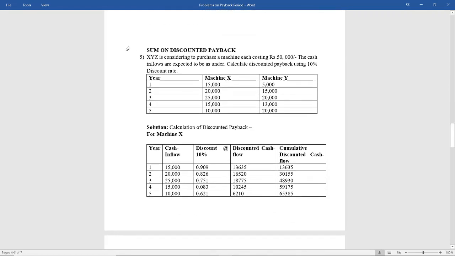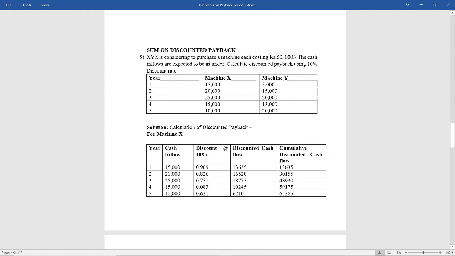Next let us see a sum on discounted payback period. See, discounted payback period is nothing but the normal payback period only, but here the cash flows we will be bringing to the present value by using the discounting factors, which we already know. Everyone has the present value, future value tables with them. So you have to see table number C, which is going to give you the present value of a single cash flow. Let me read the problem.